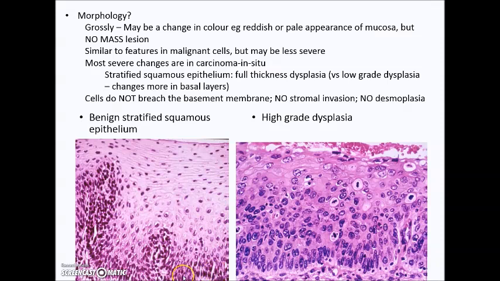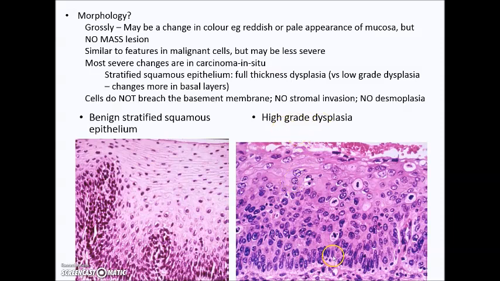So this is just to show you benign stratified squamous epithelium. Here we see the basal layer. You notice that the nuclei are arranged a little bit more vertically here, whereas as they mature towards the superficial surface, the nuclei start to become more horizontally arranged or become more flattened. This is polarity, nuclear polarity, or maturation.